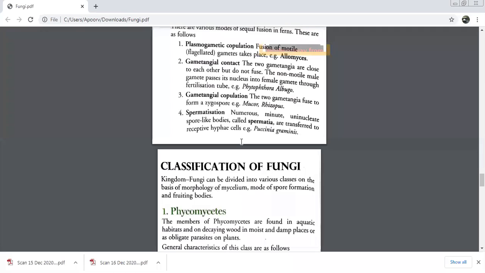So here we have three stages. Can we quickly name the first stage? Plasmogamy. Very good. In plasmogamy, what fuses? Protoplasm. And you get a cell in which you are going to have the mixing of the nucleus also, or only the protoplasm? Only protoplasm. So this structure will have how many nuclei? Two. You're going to have two. What is the second stage?